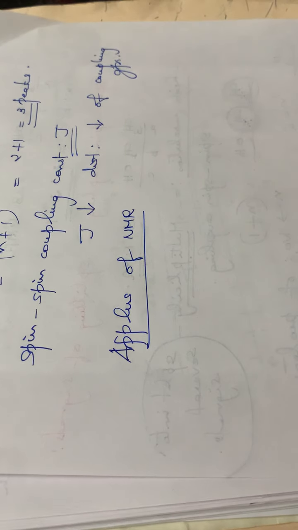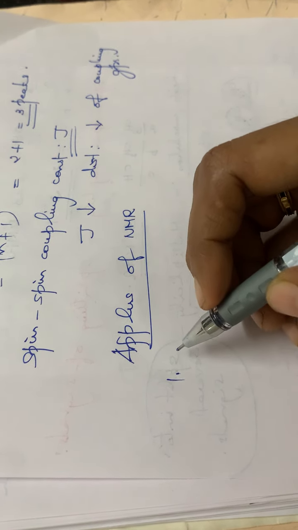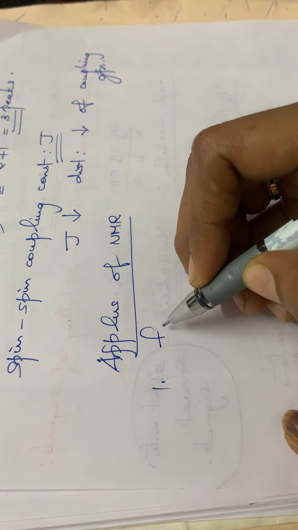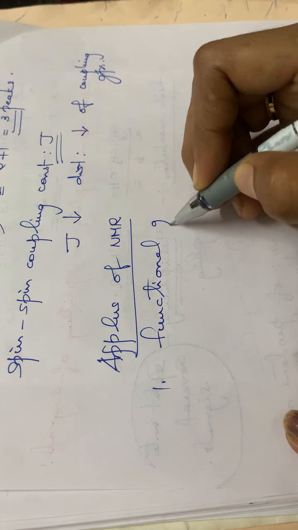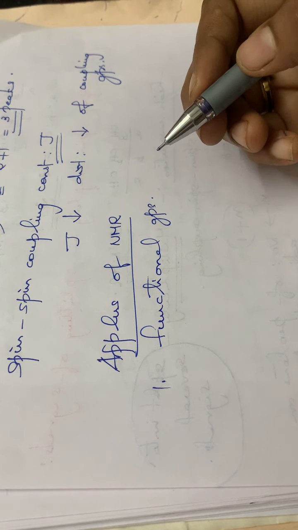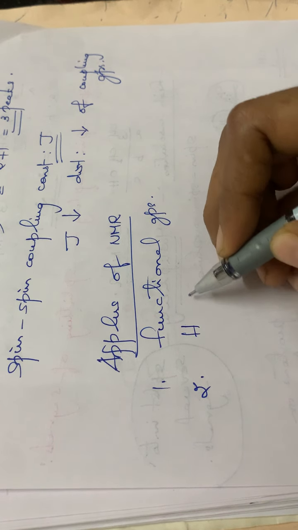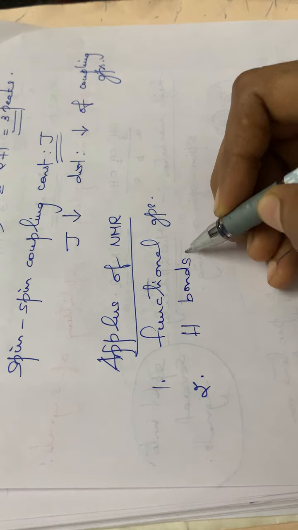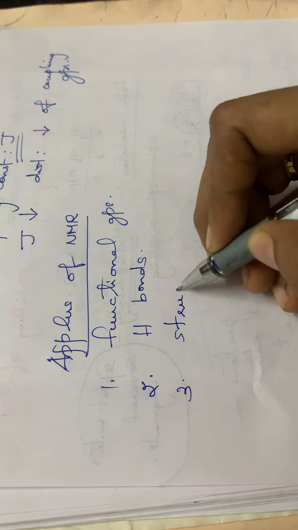Applications of NMR spectroscopy. First, NMR spectroscopy is used to detect the presence of some functional groups. That is, by counting the number of hydrogen atoms, we can interpret the functional group present in that particular compound. The second one, it is used to detect hydrogen bonds. The third one, it is used in structural analysis.